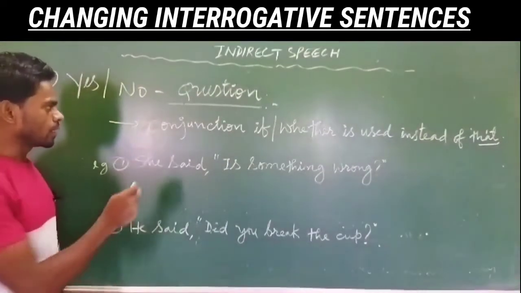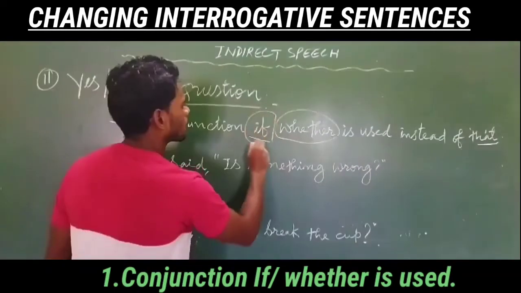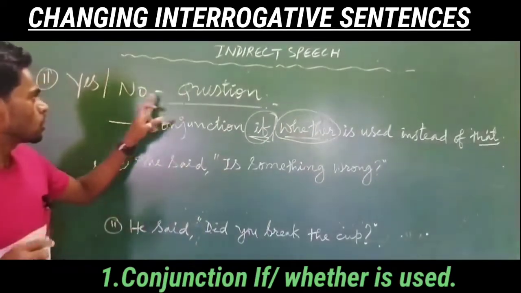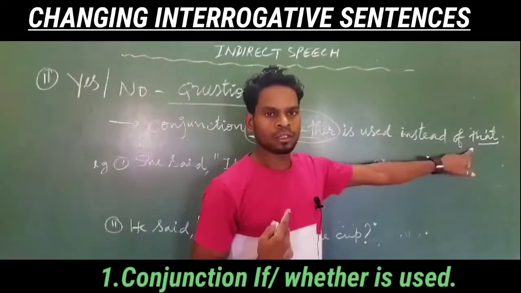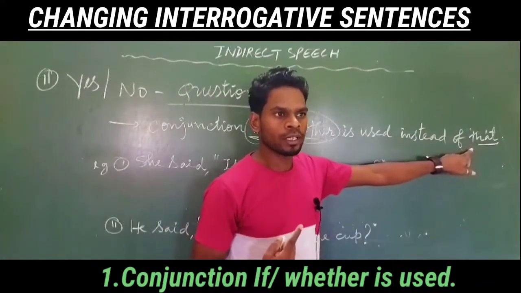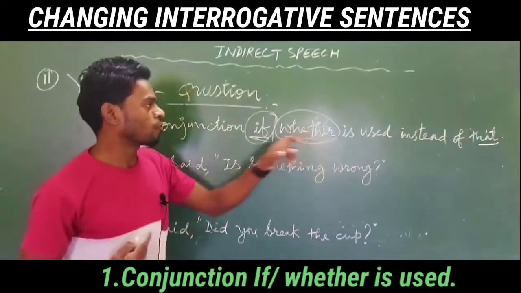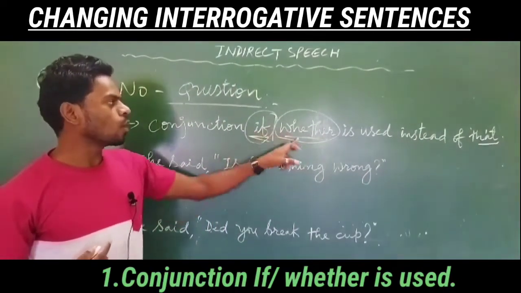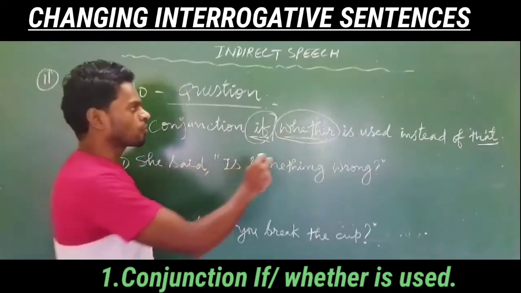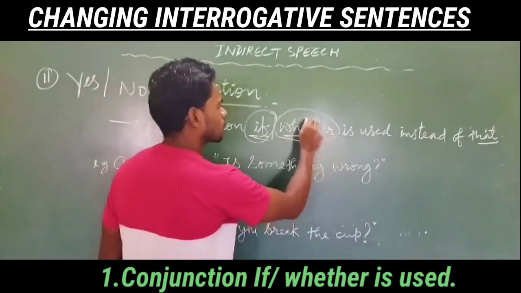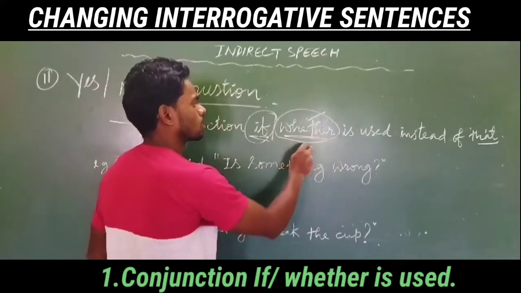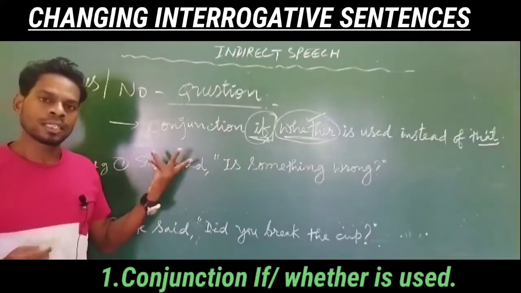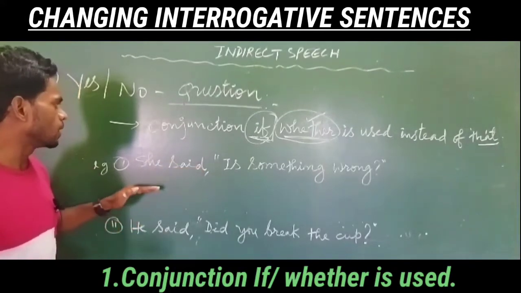But then here one thing we have to remember is that conjunction if and whether is used in yes no question. So we do not write that, but instead of that we use if or whether. So use any one of them. If you are not sure of spelling of whether, then don't use this word, use if, and rest of the rules are same only. So now let's see.